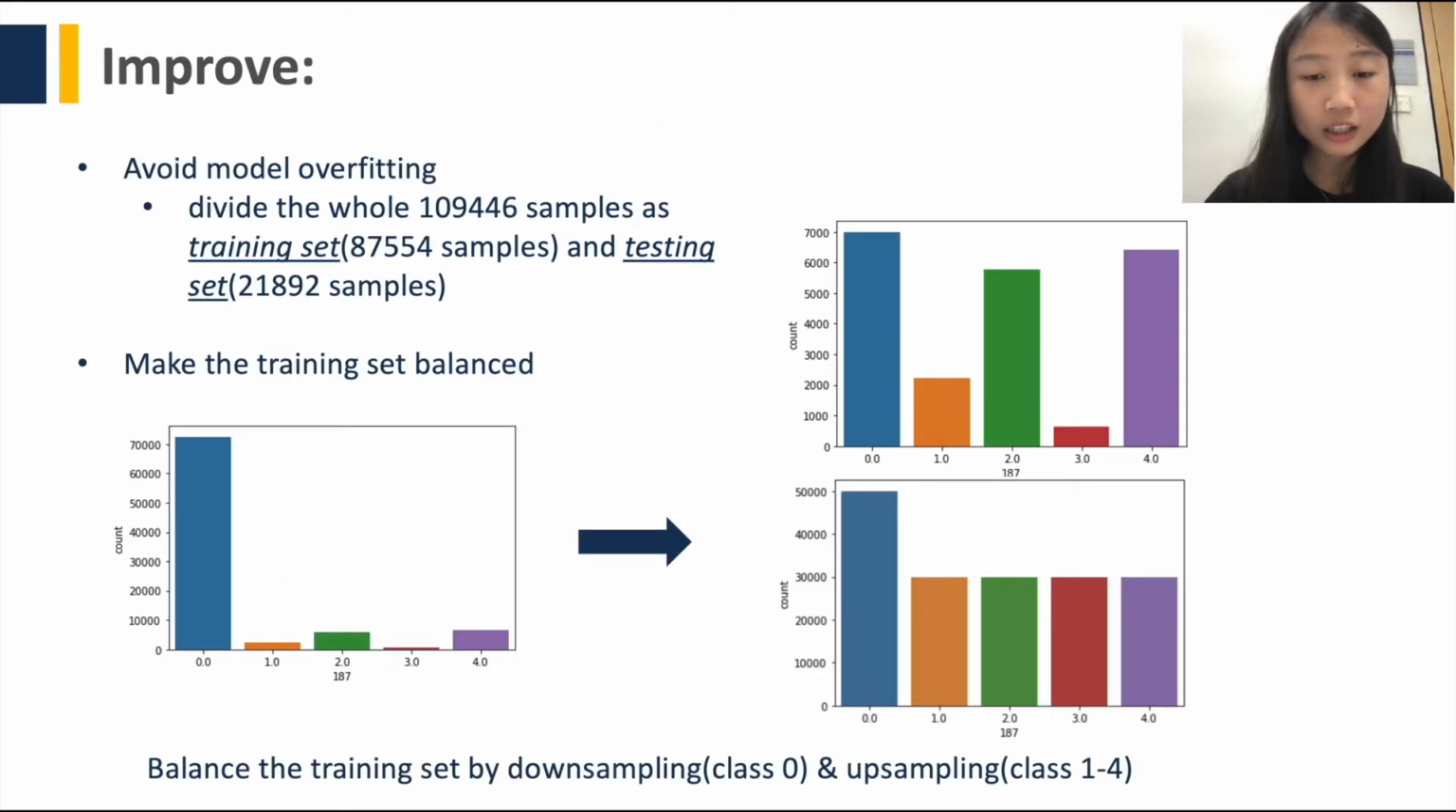In the beginning, we take 2 steps to process our data. The first is dividing the dataset into a training set and a testing set. This step can avoid model overfitting. The second is making the training set balanced with both downsampling and oversampling methods.